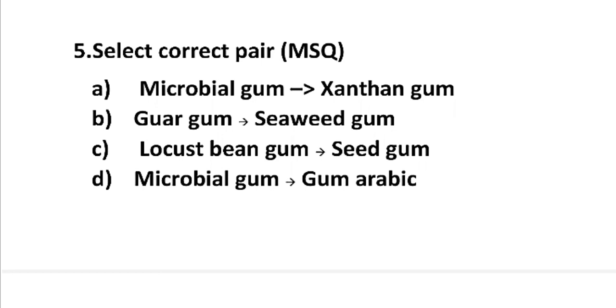Yes, xanthan gum is a microbial gum. So option number A is correct. Guar gum is seaweed gum? No, guar gum is a seed gum. So this option is wrong. Next is locust bean gum is a seed gum. Yes, locust bean gum is a seed gum. And the last option is gum arabic is microbial gum. No, gum arabic is a plant exudate, so it is not a microbial gum. So the correct options are A and C.